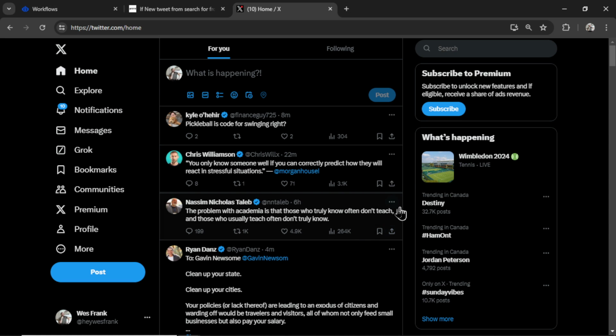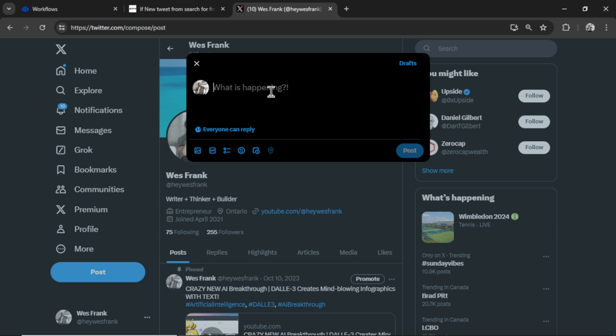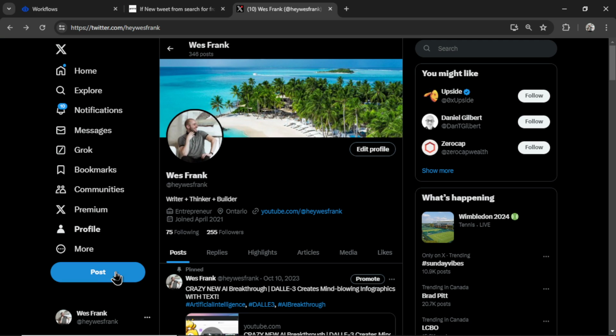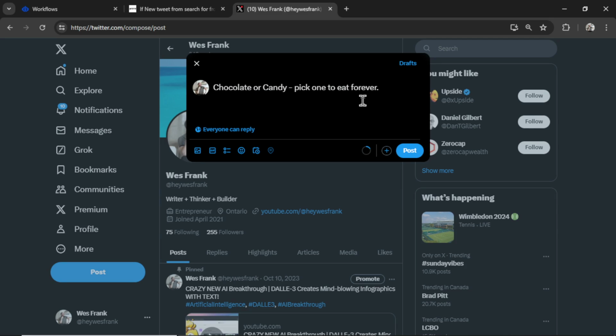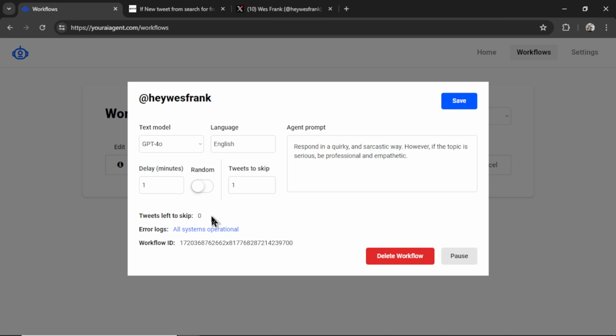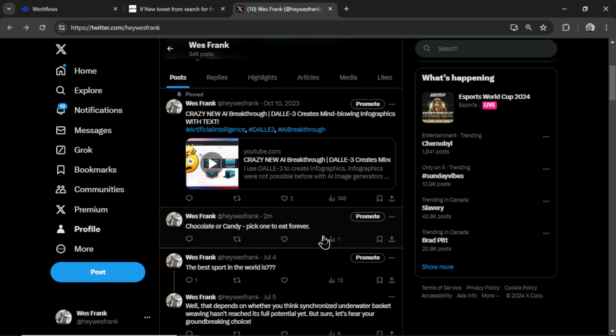But let me go over to Twitter. Okay, so I'm going to post something. I'm going to write tweet to skip. Let's post that. Then I'm going to post again and write chocolate or candy, pick one to eat forever. Just something silly that our bot can respond to. Let's click post. The workflow now says tweets left to skip 0. And then we'll give it a few minutes to see how the bot responds.